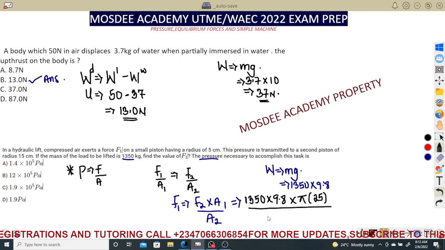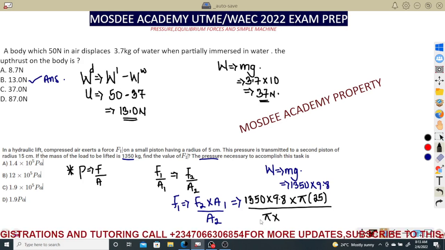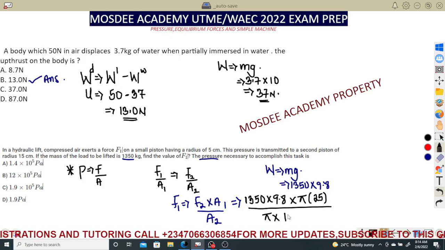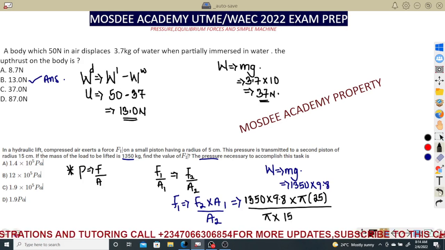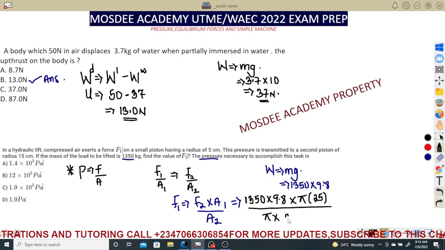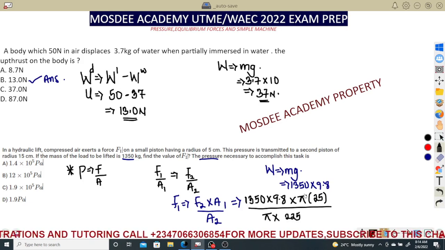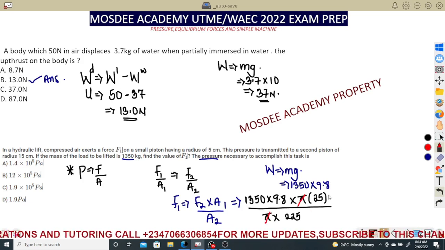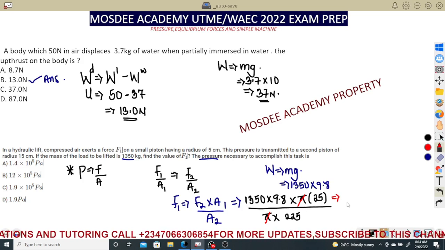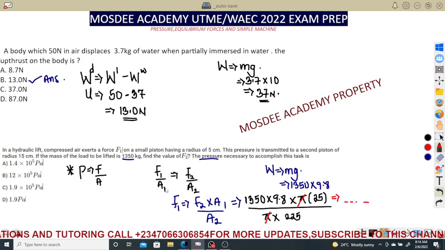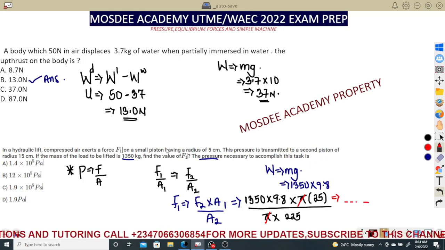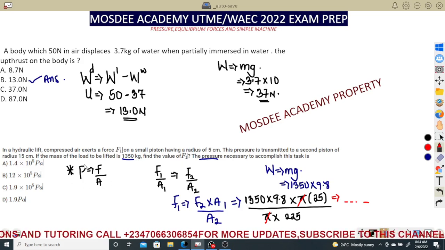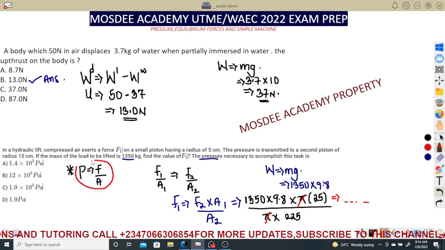Divided by the second area. That is pi times r square. The second is 15. 15 square is 225. From here, my dear students, pi gets cancelled out, and you can also go by what your calculator gives and get the answer for the force. But the question did not ask you about the force. I don't have a calculator, and I don't want to be bringing a calculator out. The question asked about pressure, my dear students.